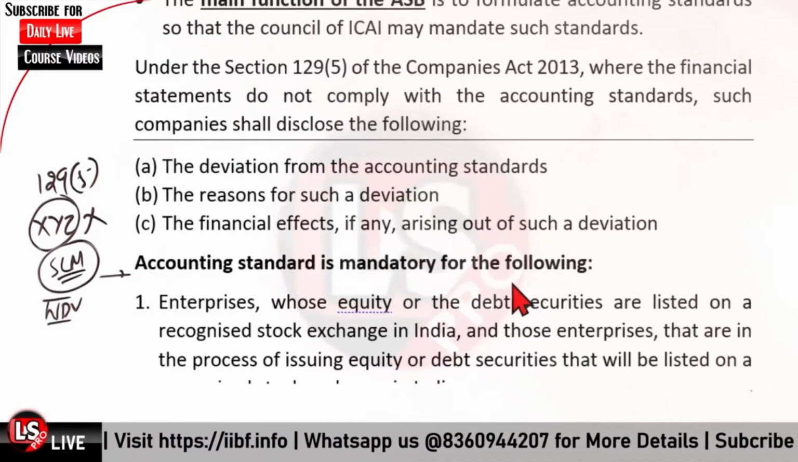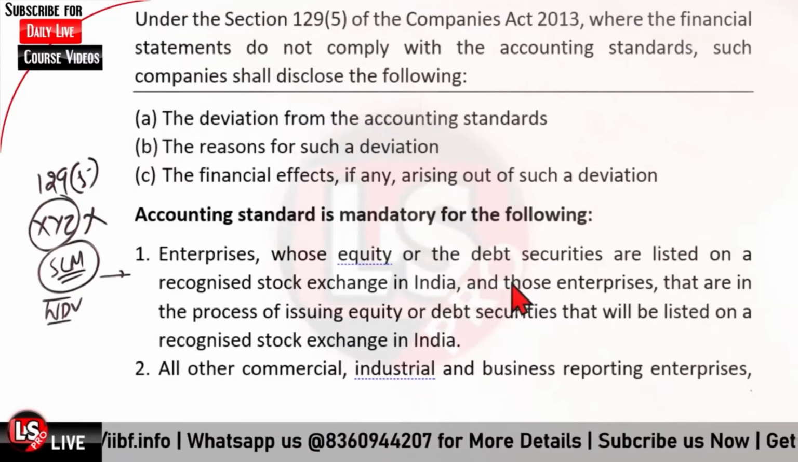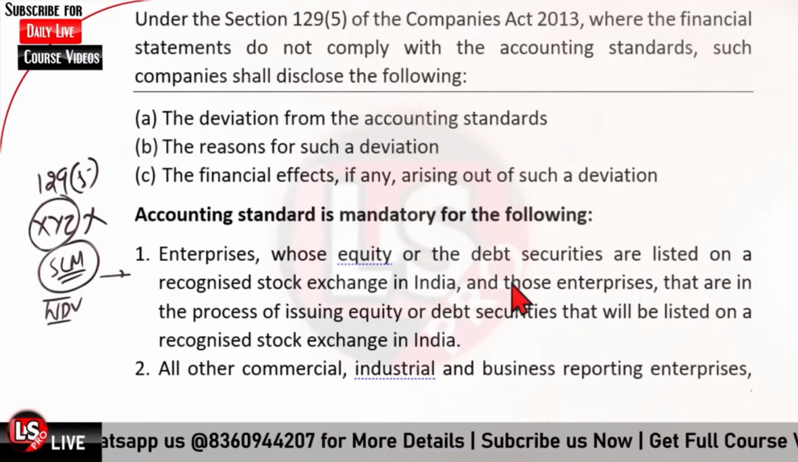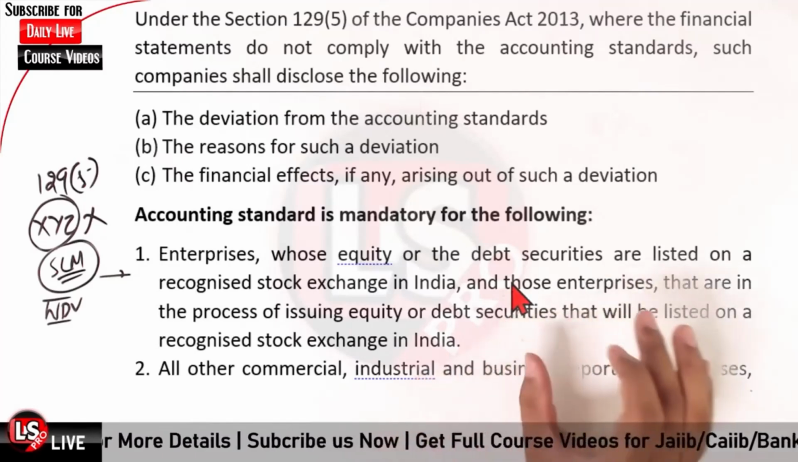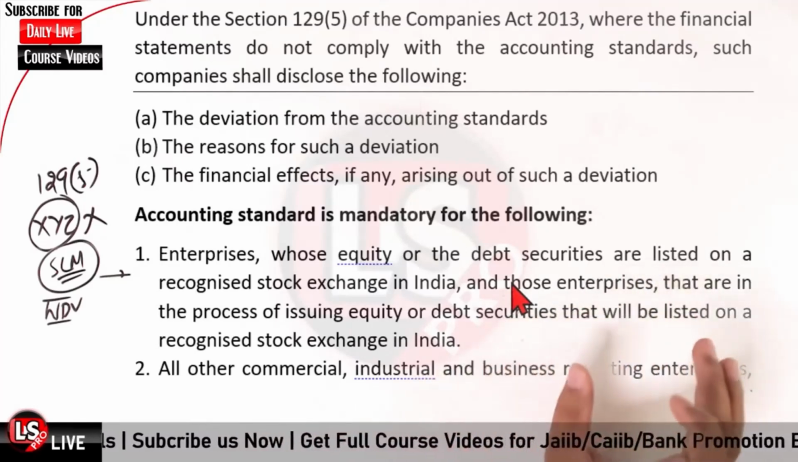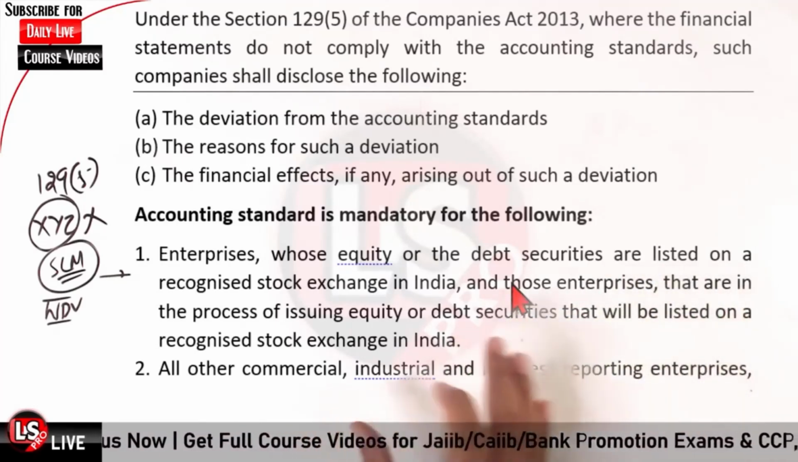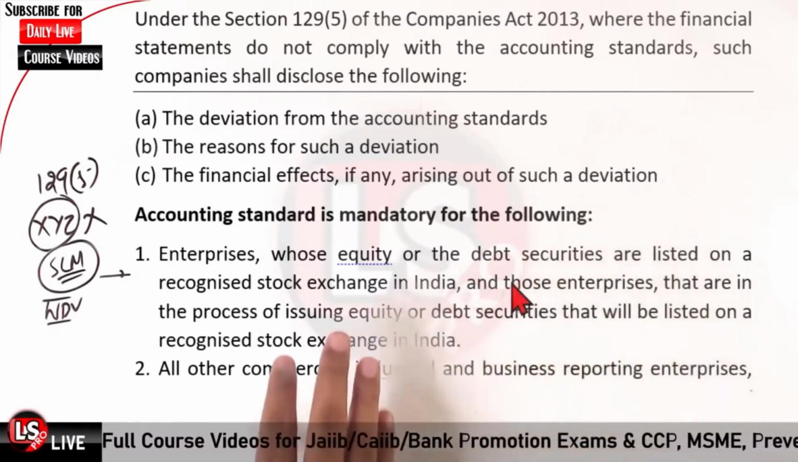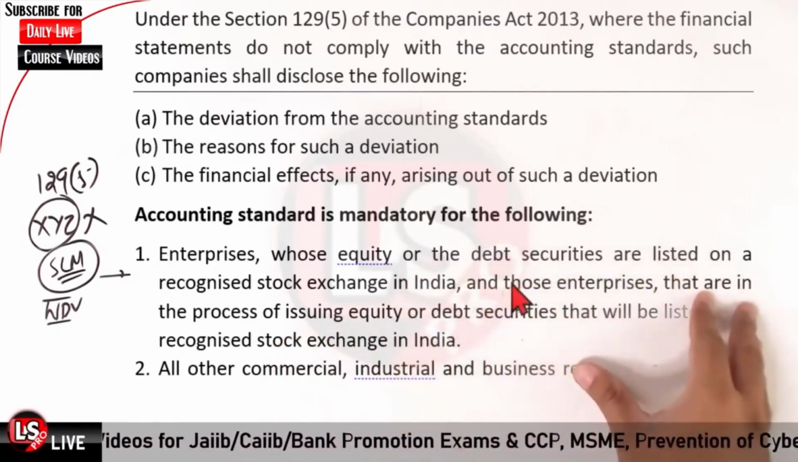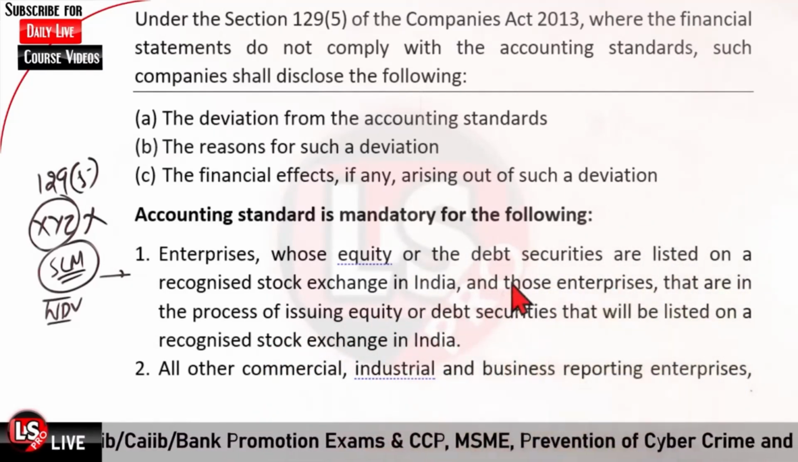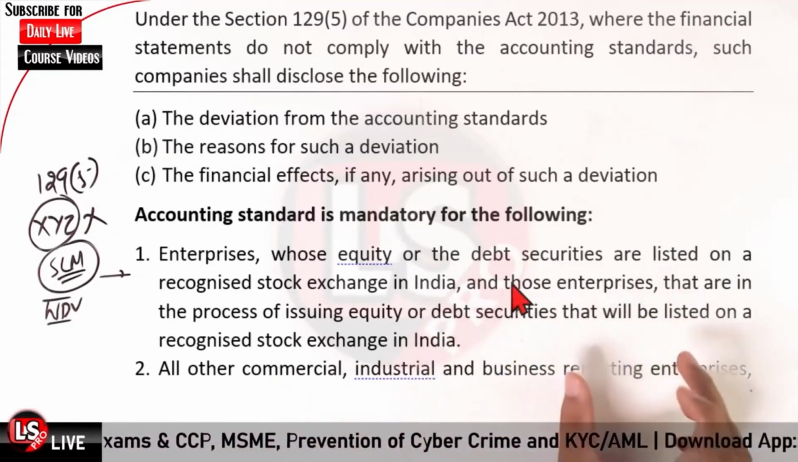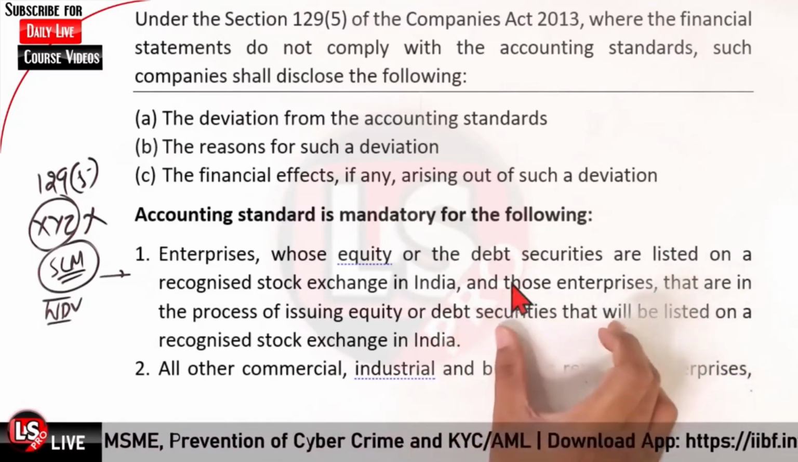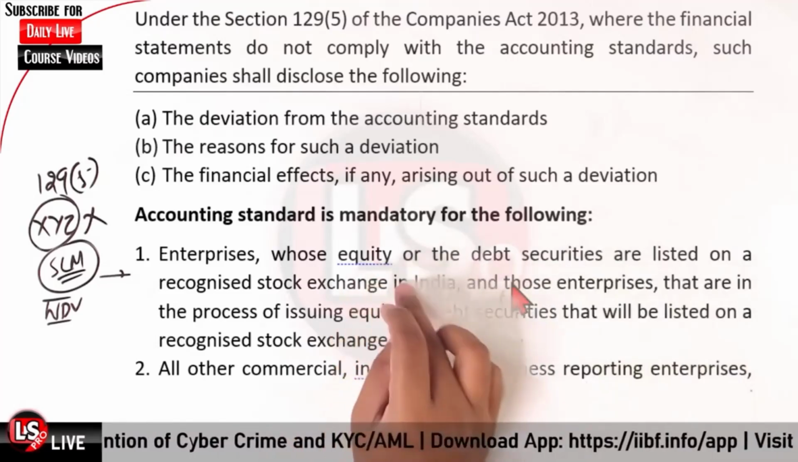Okay, and the accounting standard is mandatory for which ones? Accounting standard is mandatory for those enterprises whose equity or debt securities are listed on a recognized stock exchange. So if there is some enterprise whose equity or debt securities are listed on a recognized stock exchange, or those who are planning or are in the process of issuing equity and debt securities, those must comply with the accounting standards, that is mandatory for those enterprises.